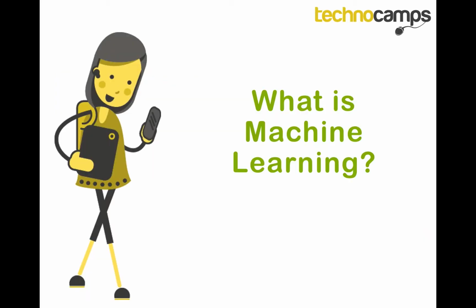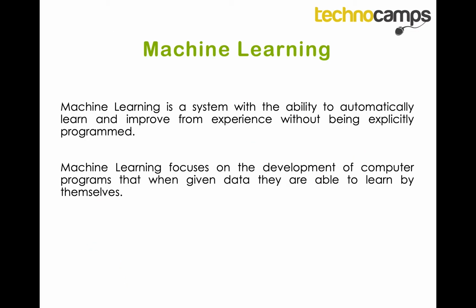So first of all, what is machine learning? Well, machine learning is a system with the ability to automatically learn and improve from experience without being explicitly programmed. Machine learning focuses on the development of computer programs that, when given data, are able to use that data to learn by themselves.